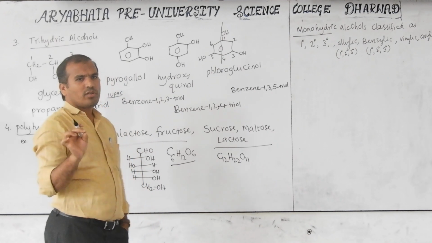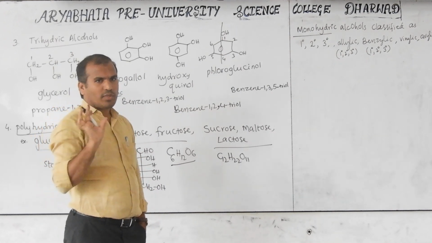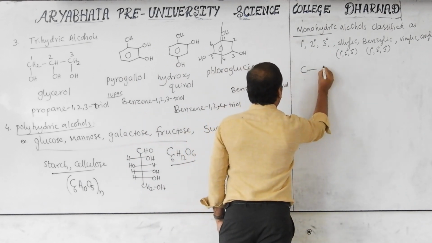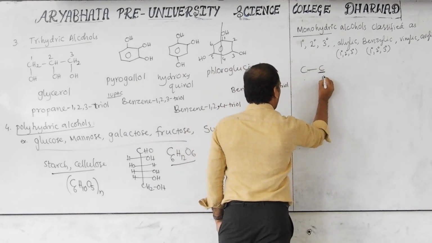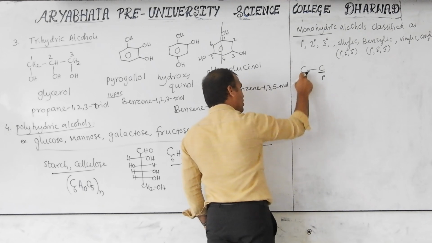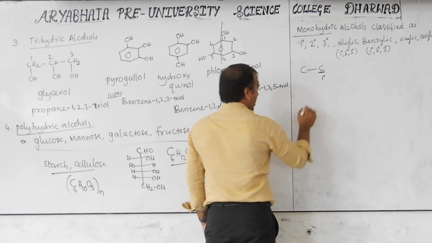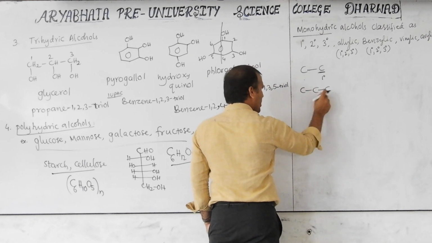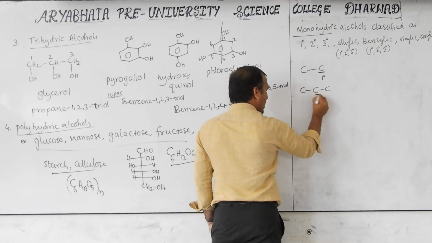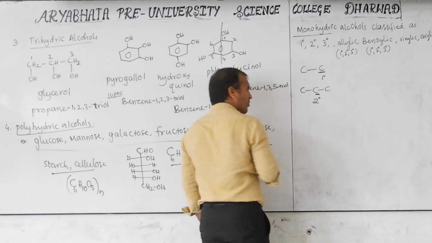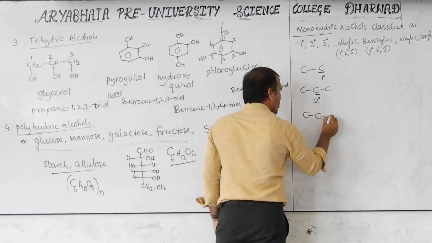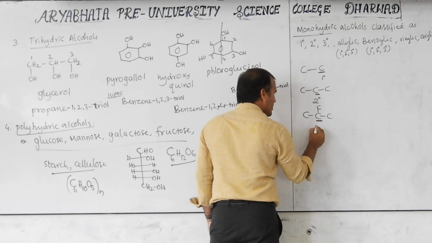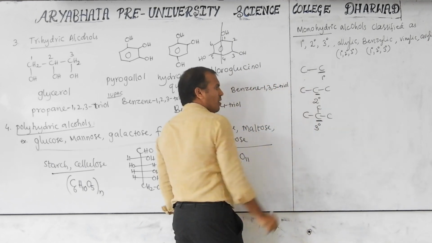A carbon directly bonded with one other carbon is the primary carbon. If you don't know, then I will tell you: this carbon is a primary carbon because it is directly bonded with one carbon. Next, a carbon directly bonded with two other carbons is known as secondary carbon. A carbon directly bonded with three other carbons is known as tertiary carbon. Okay, next.